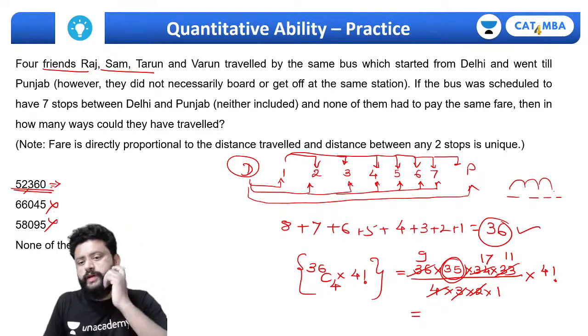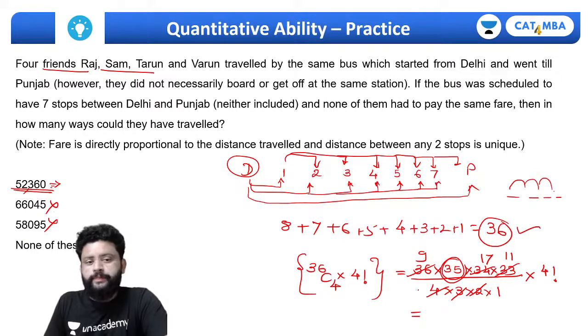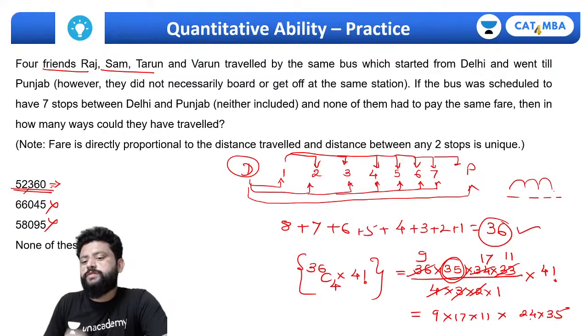So using the answer options you can solve this. Let's see if it goes to 52,000. That's the only challenge. 9 into 17 into 11 into 24 into 35. This will be 17 into 12. Will be 840. 840 into 11 into 9 into 17.